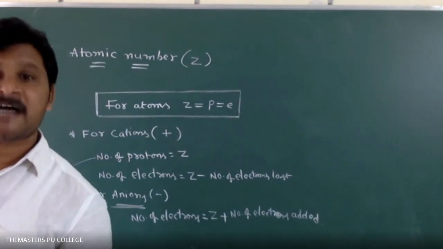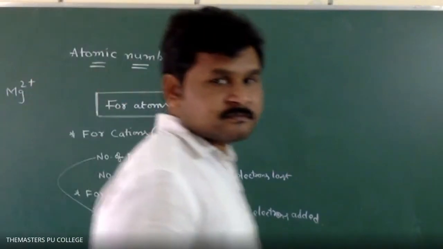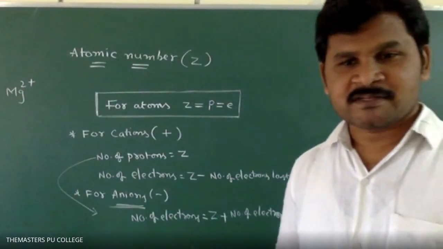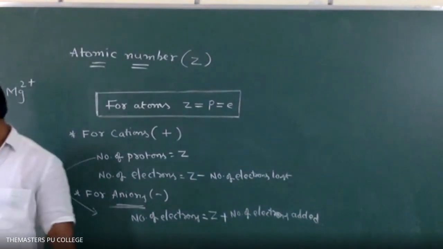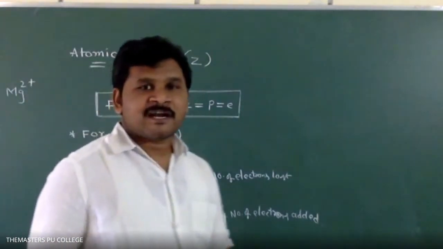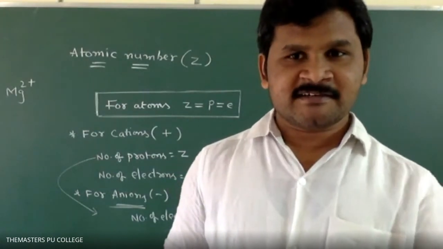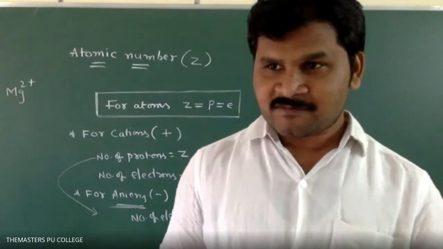Next one, mass number. Those who attended the bridge course, for them it is already completed, I think.